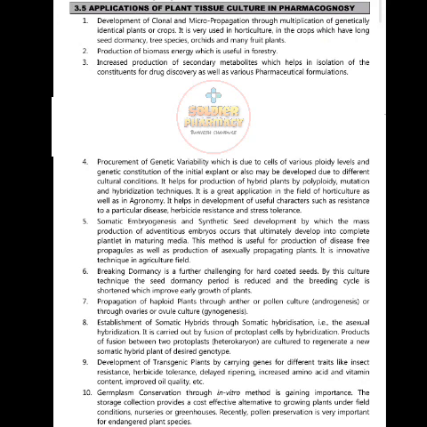And tenth, germplasm conservation through in vitro methods is gaining importance. The storage collection provides a cost-effective alternative to growing plants under field conditions, nurseries or greenhouse. Recently, pollen preservation is very important for endangered plant species.